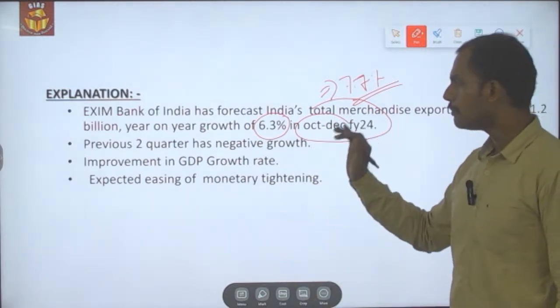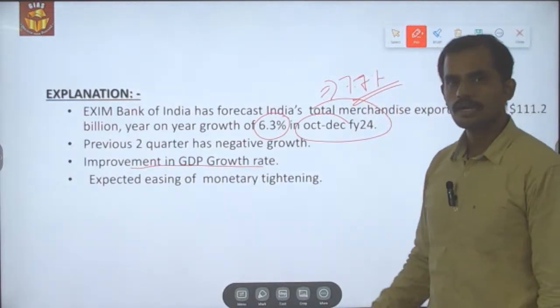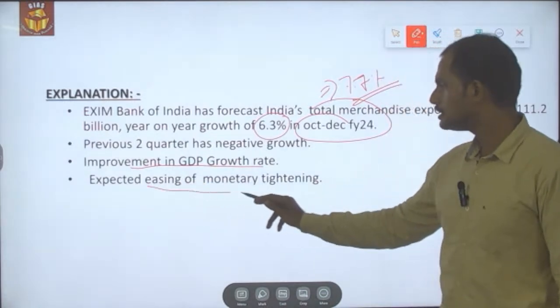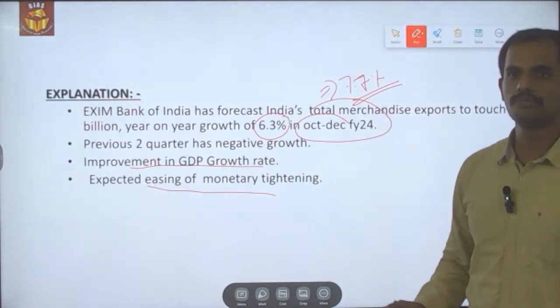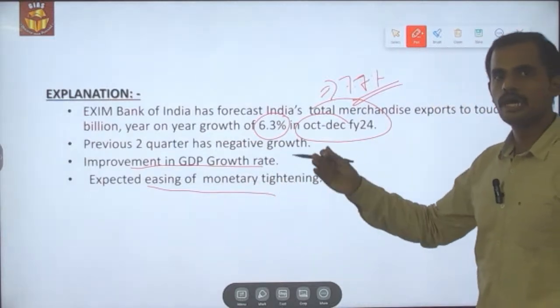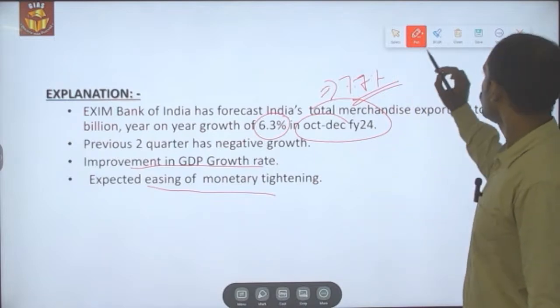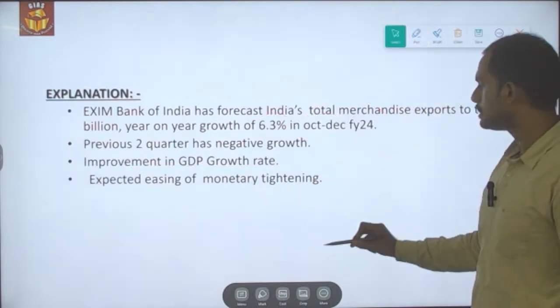which will be reversed in the third quarter because of improvement in the GDP growth rate, and also the expected easing of monetary policy tightening at the global level. So these are all the things which might fuel export-related growth in the next quarter. This is the prediction that has been made by the EXIM Bank.